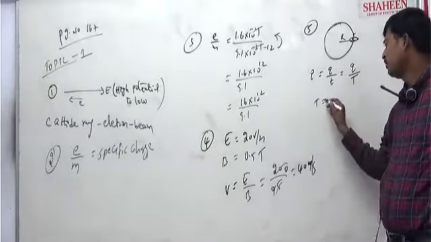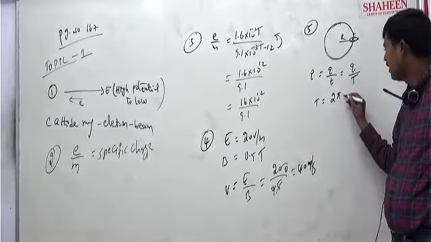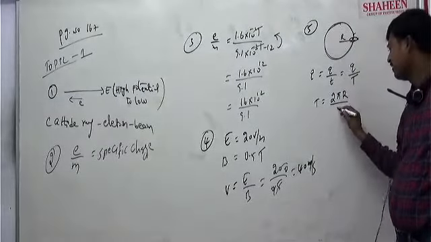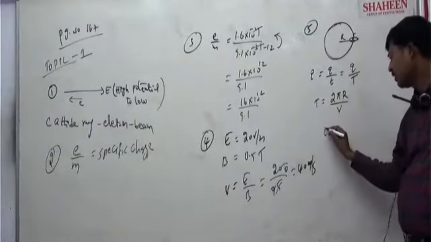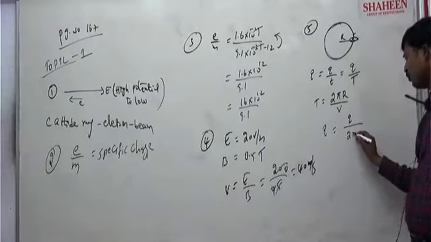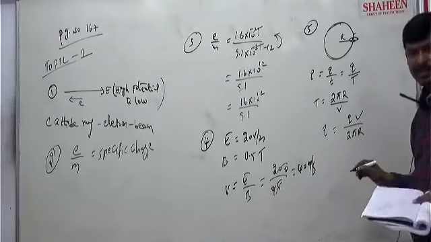So T is equal to distance by speed. 2 pi r is the circumference completely, by speed V. So if I substitute, the current will be Q upon T, that is Q V upon 2 pi r.